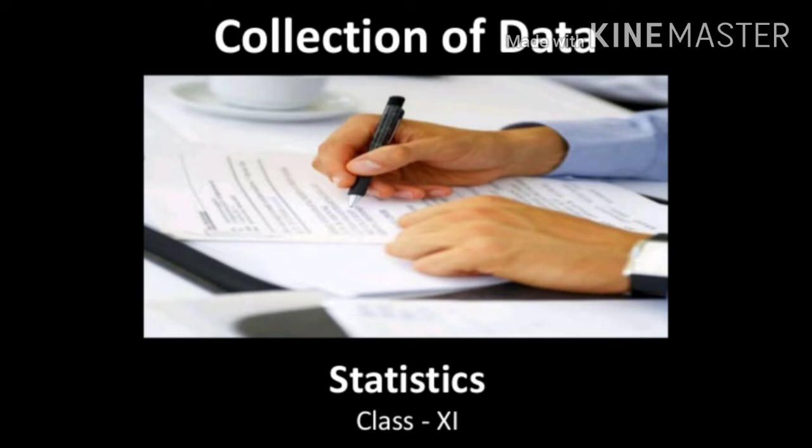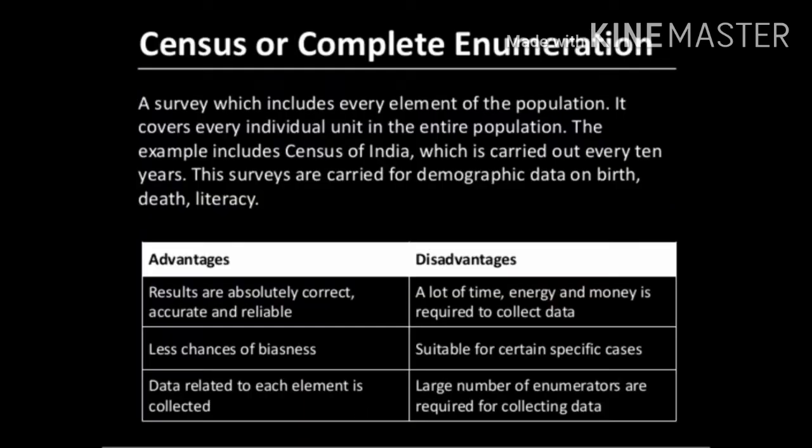Next we are going to start with census and sample surveys. Let's discuss census or complete enumeration. A survey which includes every element of population is known as census or the method of complete enumeration. The word census is a popular word, you would have heard this. It is familiar with the census of India, which is carried out every 10 years.